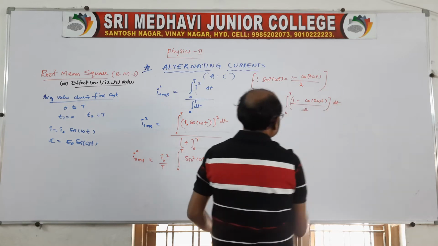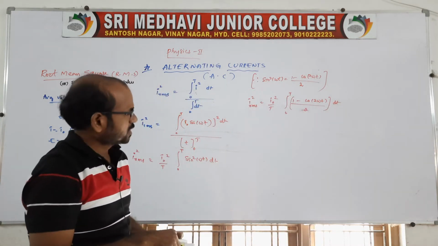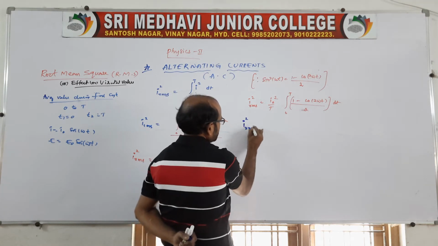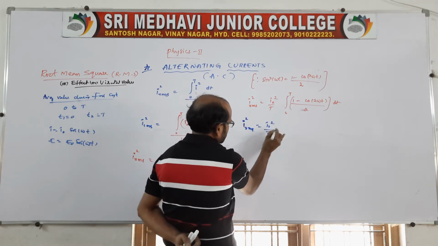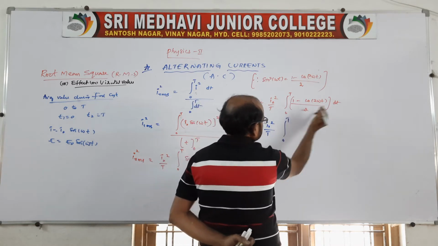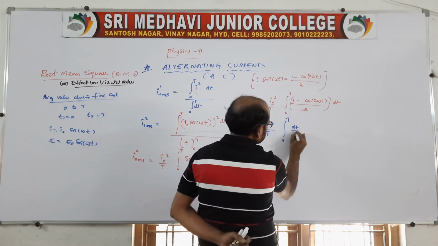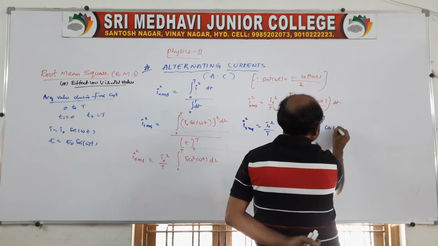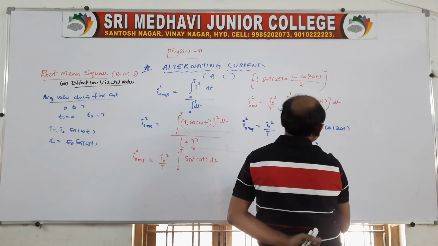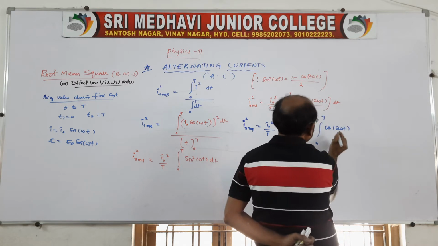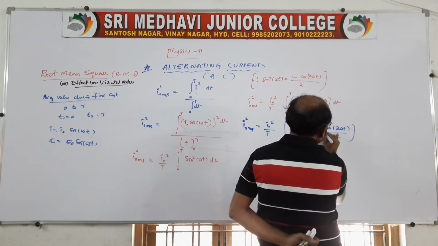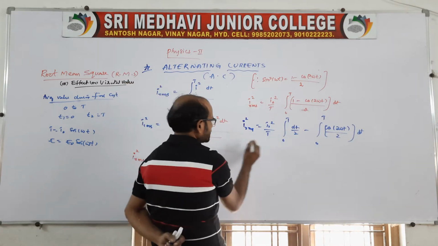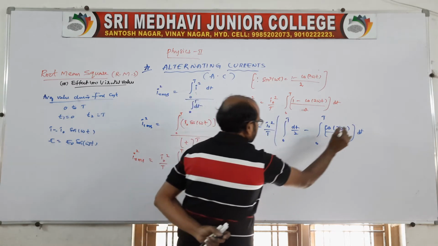Better you take separate multiplication, separate integration. You apply I square RMS is equal to I naught square by T, integral 0 to capital T, multiply this dt by 2, minus integral 0 to capital T cos 2 omega t. Actually by 2 is there, no? Here you write a by 2 from integral dt. So first of all take an integration of I square, this is within the bracket.